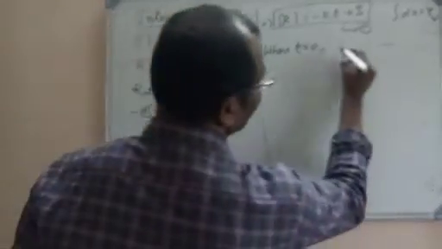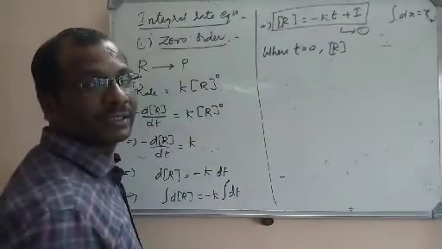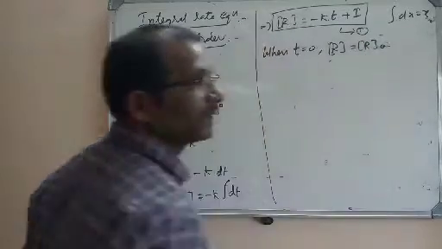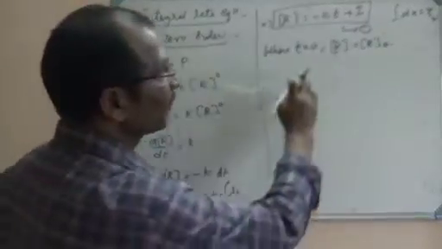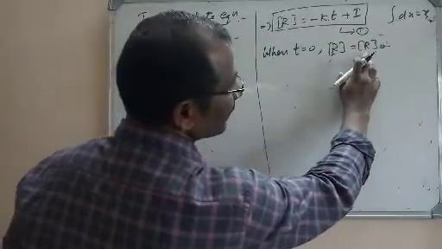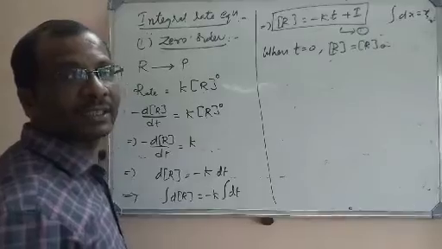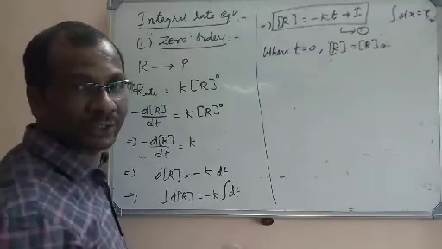So at that juncture, what is meant by R here? The concentration of the reactants. We say R as R naught. Please remember that the concentration of the reactants at the beginning, when the reaction has not commenced, is called R naught. R naught is nothing but the concentration of the reactant at 0 time.